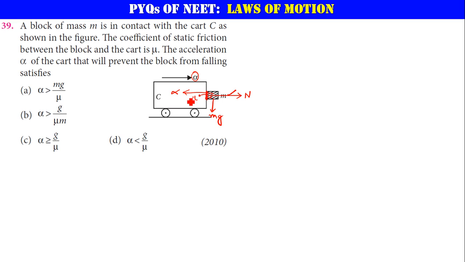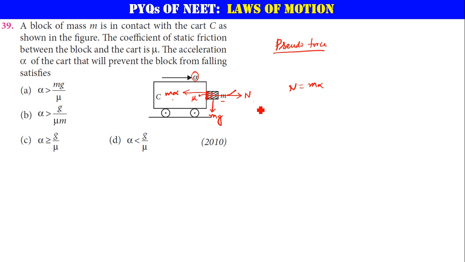That acceleration is called pseudo acceleration, and the force will be this mass times acceleration alpha, m alpha. This m alpha is nothing but a pseudo force. What is that? Pseudo force. This pseudo force physically doesn't exist, but this mass only can feel this much of force. So this is m alpha, and this m alpha and N should be balancing each other so that it doesn't fall down. So you want this block m should not be falling down. N and m alpha will be balancing each other.